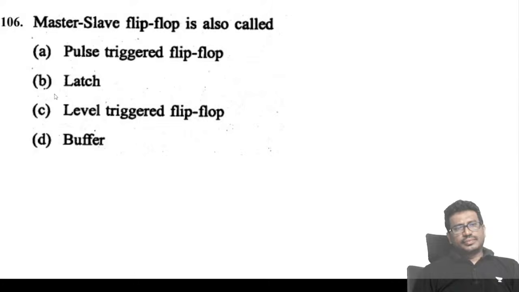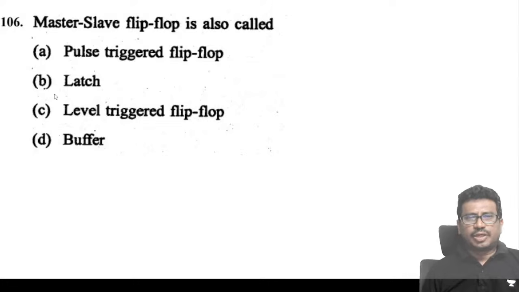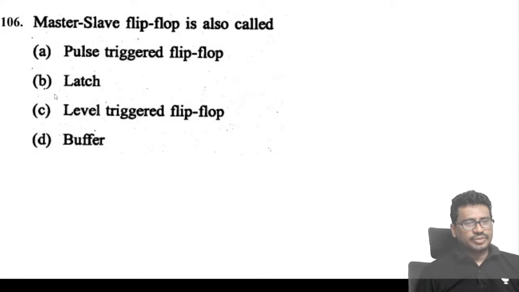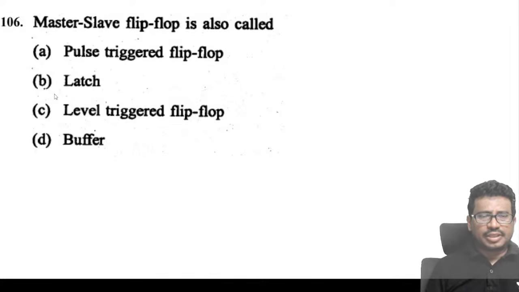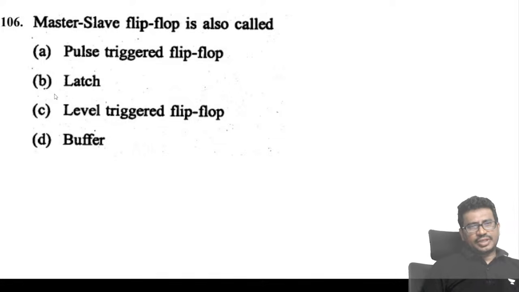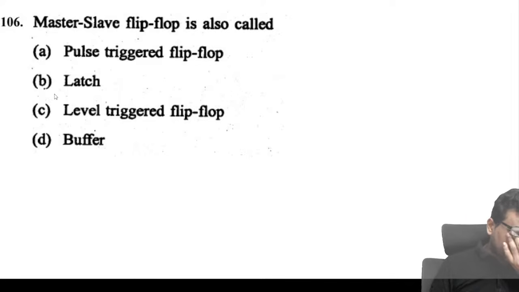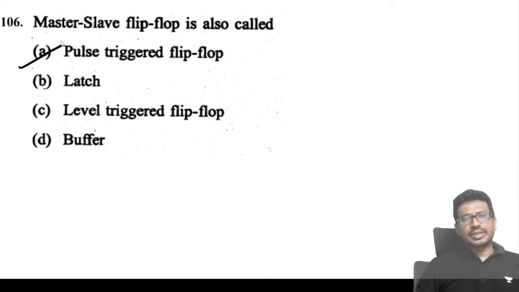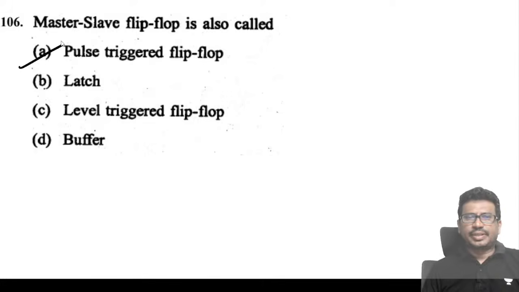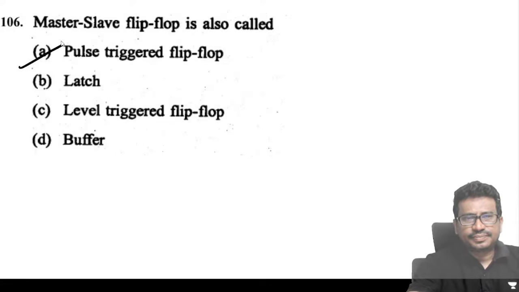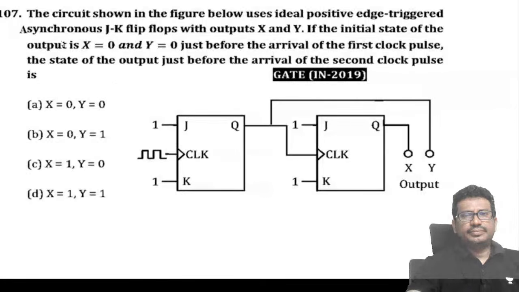Next. Master slave flip flop is also called as what? In a master slave flip flop, what type of clock are we using? Level triggered, but it will behave like a pulse trigger. So this is called a pulse triggered flip flop. Master slave flip flop is also called a pulse triggered flip flop.